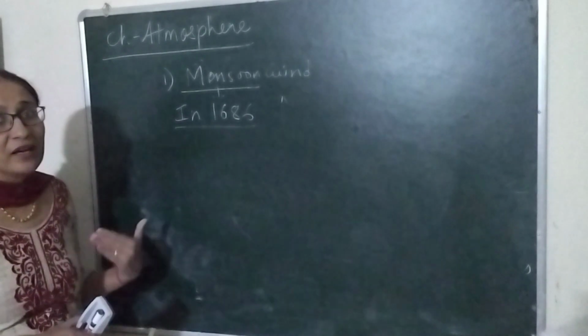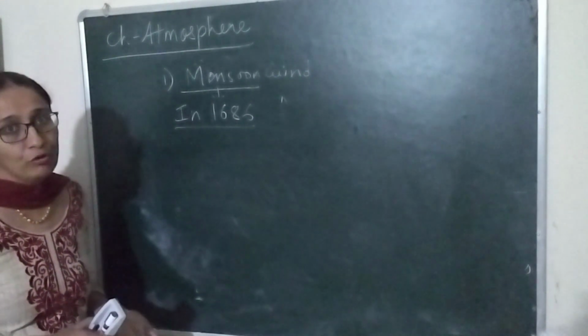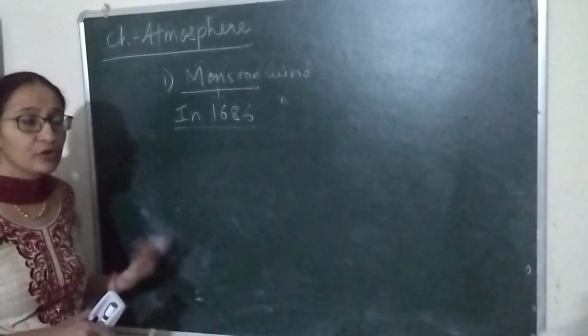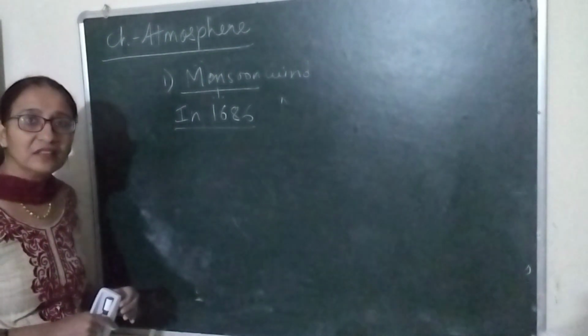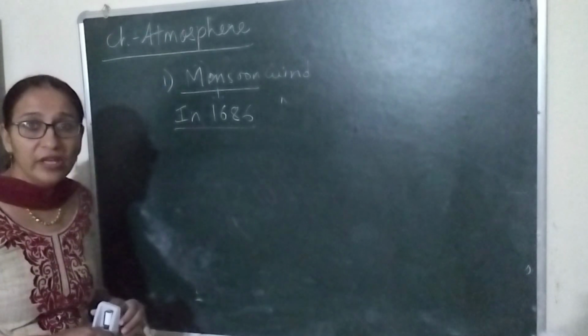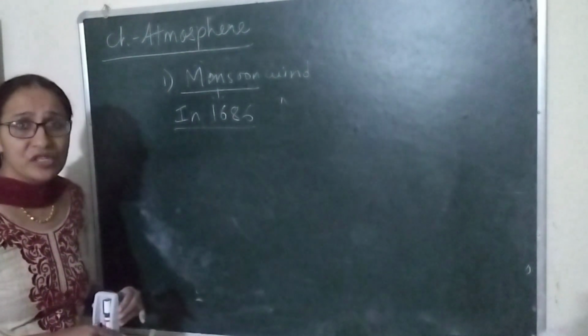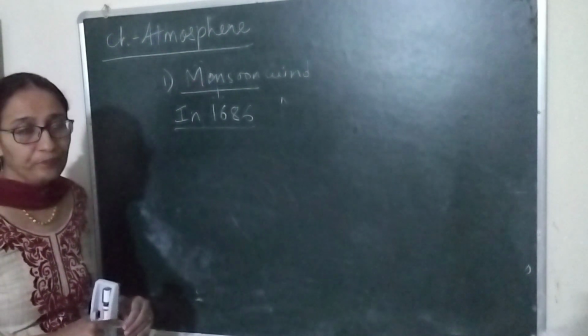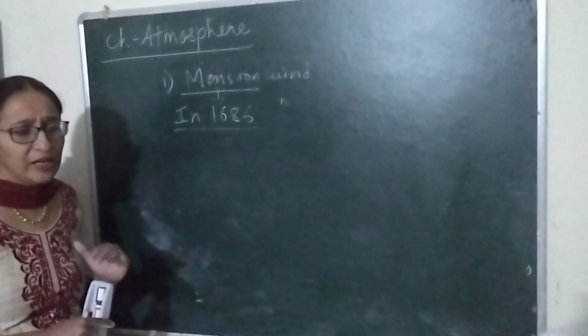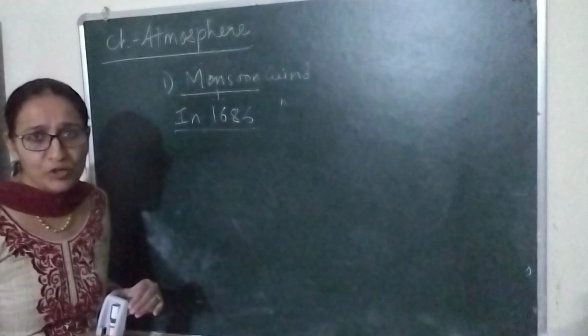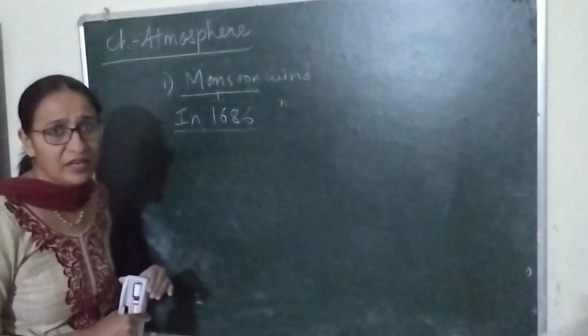But there are other factors also that are responsible for the monsoon wind. And what are the other factors? Direction of mountain ranges, jet stream. Now what is jet stream? Jet stream means fast moving air current that blows in the upper part of the troposphere. These are the fast moving air currents.